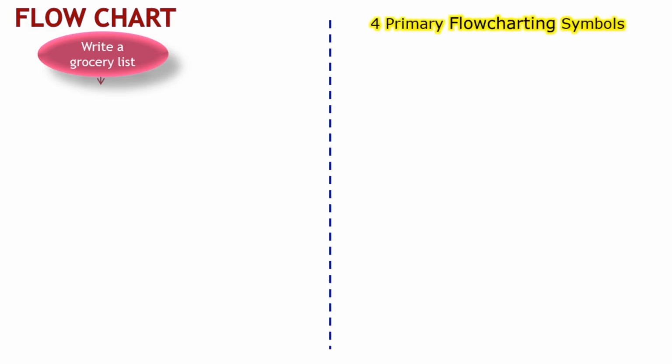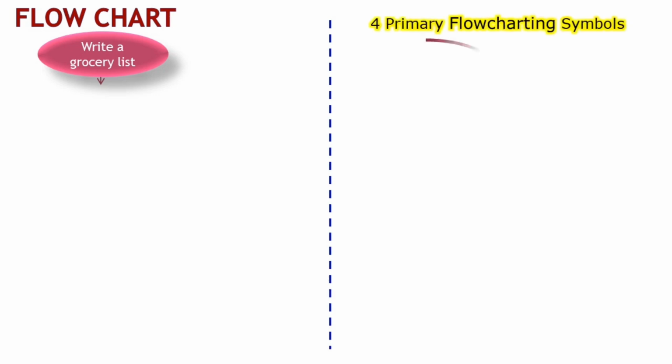Let's explore the flowchart using a simple example, grocery shopping. To begin the process, write a grocery list. Here, list down all the items needed from the store. Meanwhile, let's explore the 4 primary flowcharting symbols.